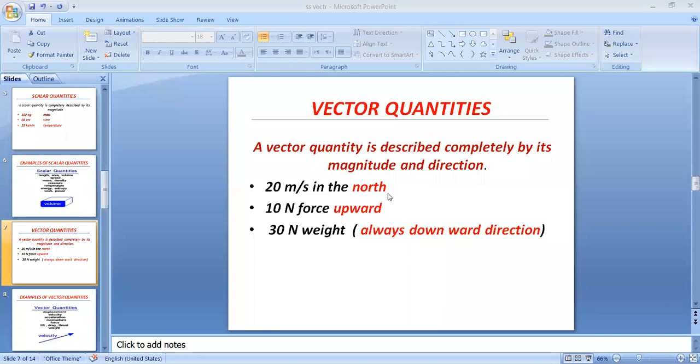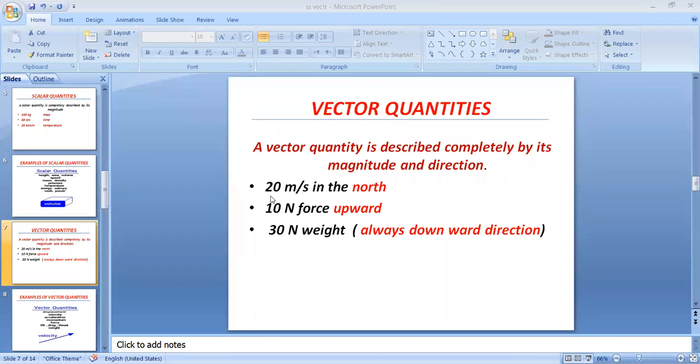Okay, 20 meter per second in the north is the example of velocity because we have already discussed that speed is a scalar quantity. If there is no direction given, for example, only 20 meter per second, a body moving with 20 meter per second, it means it is speed, a scalar quantity.